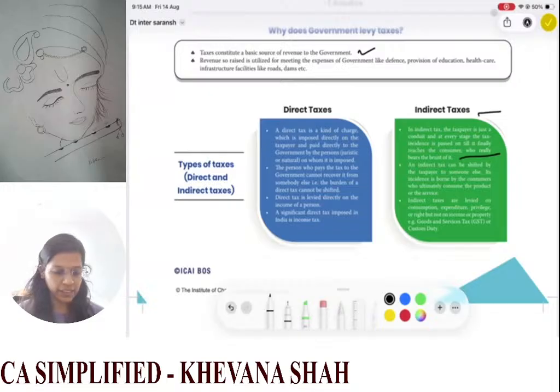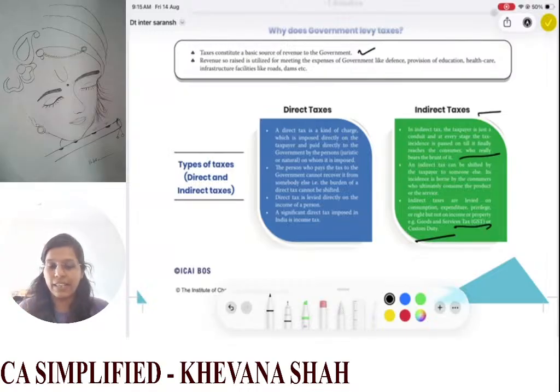An indirect tax can be shifted by the taxpayer to someone else. Its incidence is borne by the consumers who ultimately consume the product or the service. Indirect taxes are levied on consumption, expenditure, privilege or right, but not on income or property. The examples are GST and customs duty.